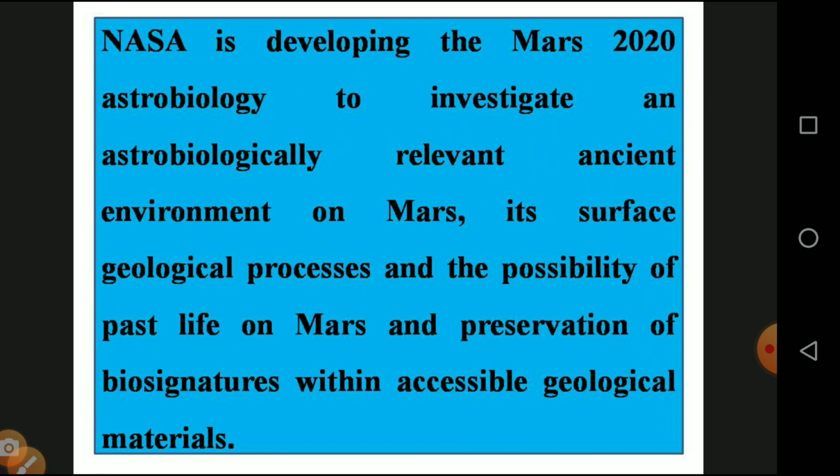Next is the more to know question. NASA, which we know very well, is in the USA. They are developing the Mars 2020 mission to investigate astrobiologically relevant ancient environments on Mars, its surface geological processes, the possibilities of past life on Mars, and the preservation of biosignatures, with the accessibility of geological materials. So NASA has planned to visit Mars in 2020 and investigate the various astrobiological events and preservation available on Mars.